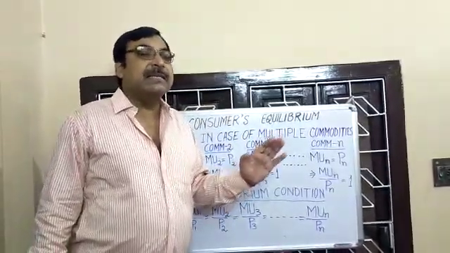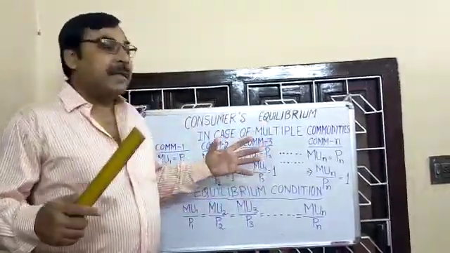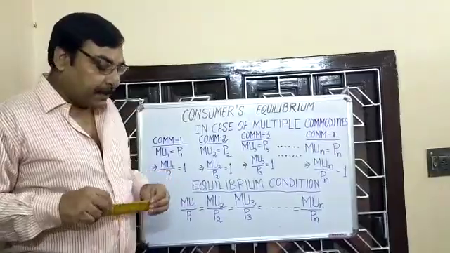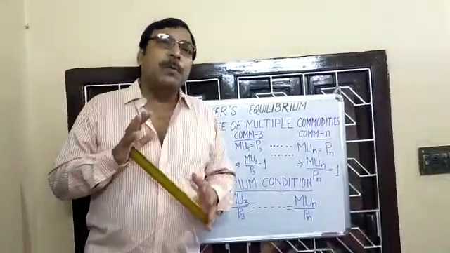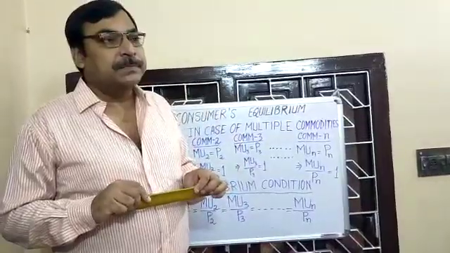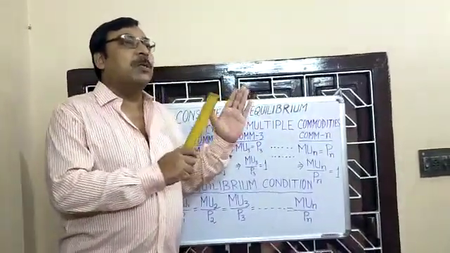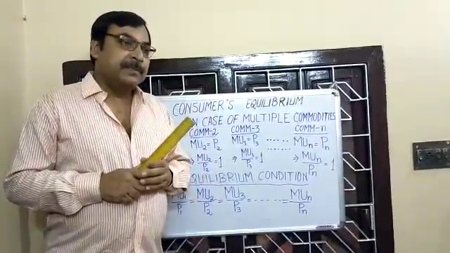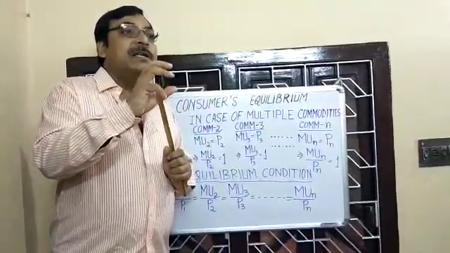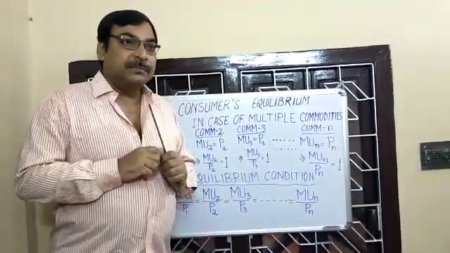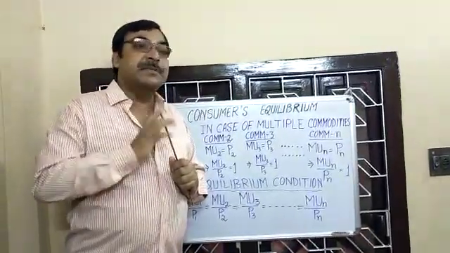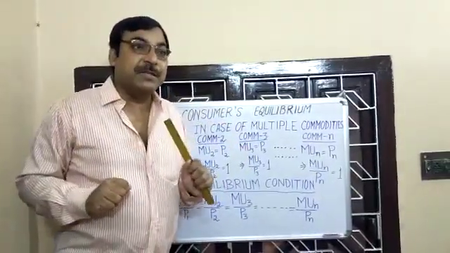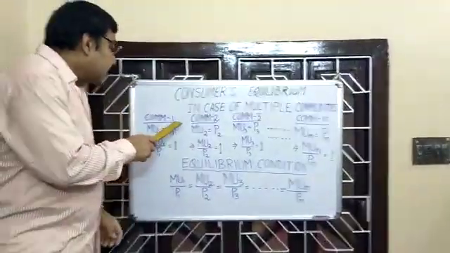On the basis of these assumptions, now we can explain the consumer's equilibrium in case of multiple commodities. Let us consider n number of commodities being consumed by the consumer, with prices P1, P2, P3 up to Pn. First we will consider the equilibrium condition in case of commodity 1. We know the consumer's equilibrium in case of a single commodity: marginal utility must be equal to marginal disutility.